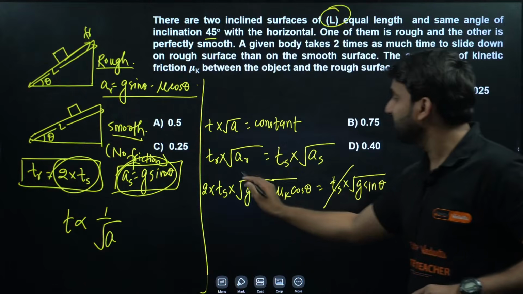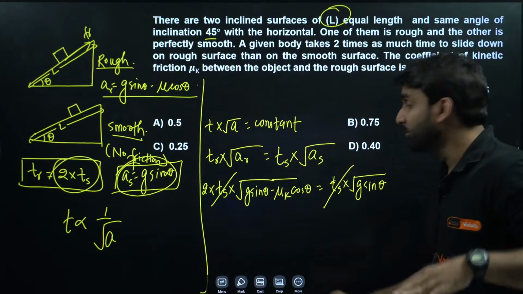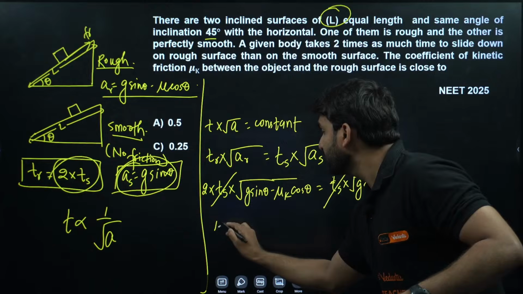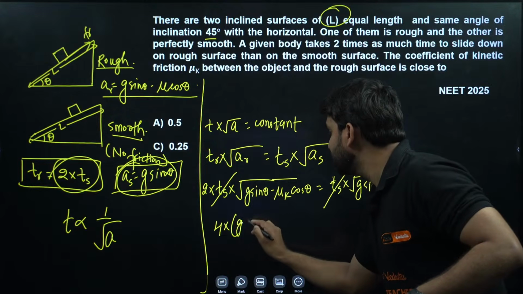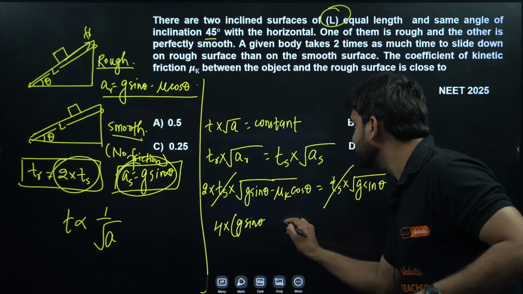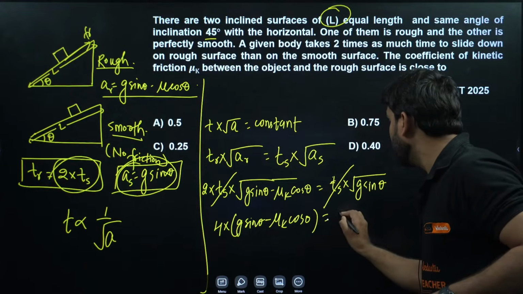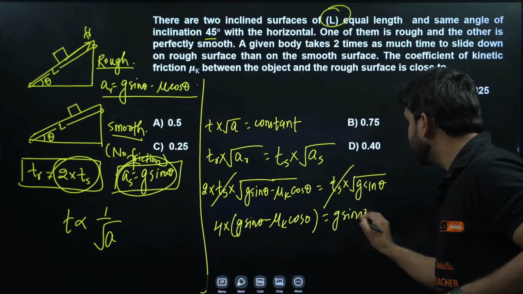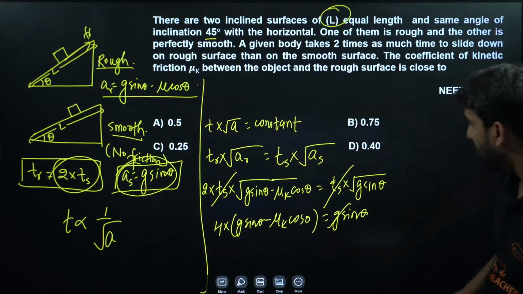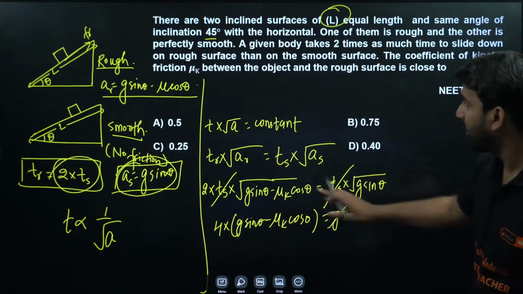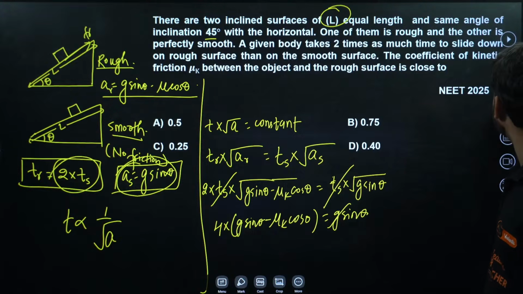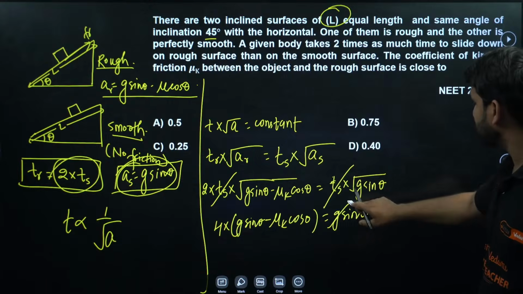Now Ts will cancel. Can we square both sides to remove the root? So 4 into g sin theta minus mu k cos theta will be equal to g sin theta. Here g is missed. Mu k g cos theta will be there. G will not be cancelled from this term as written, so we need to correct it.